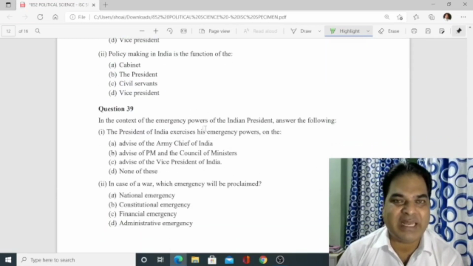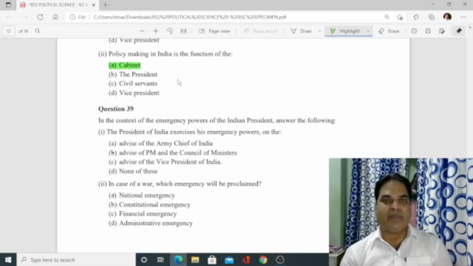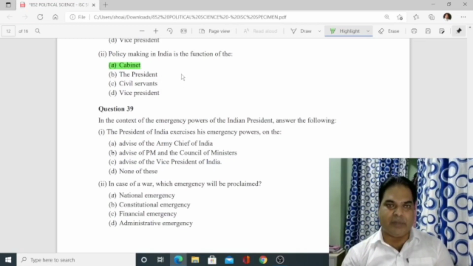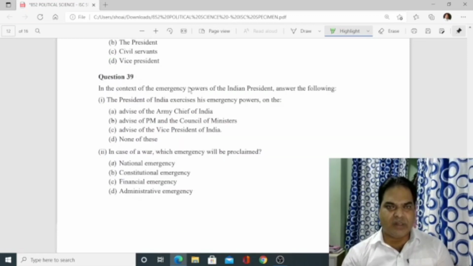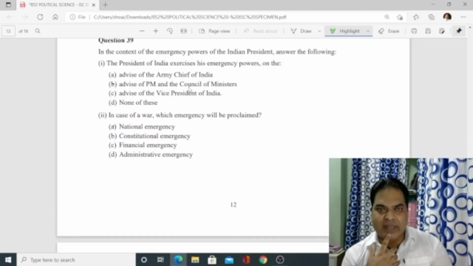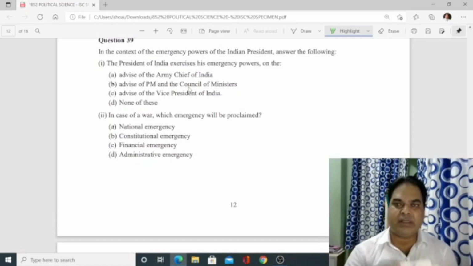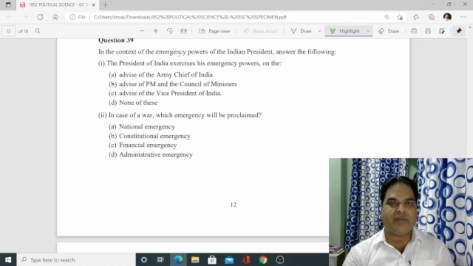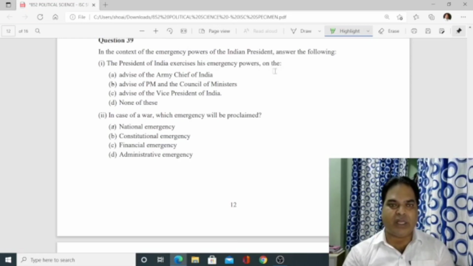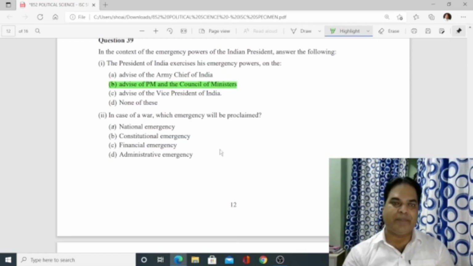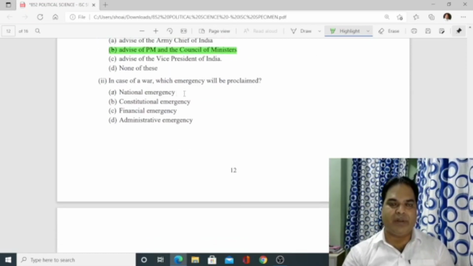Policy making in India is a function of the cabinet. Cabinet policies are made by the cabinet along with the president. Next, in the context of emergency powers of the Indian president, answer the following. The President of India exercises emergency powers on the advice of the Prime Minister and the Council of Ministers. So the answer is B. In case of war, which emergency will be proclaimed? National, constitutional, financial, administrative. The answer is national emergency.